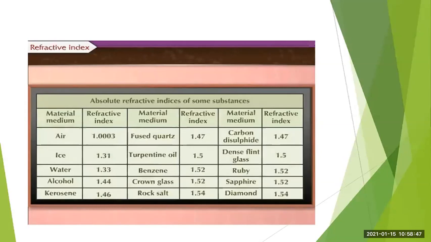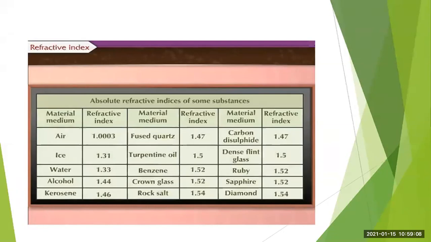Then rock salt refractive index value is 1.54. Carbon disulfide, it is 1.47. Dense flint glass, it is 1.5. Ruby, it is 1.52. Sapphire, it is 1.52. Here also you will see the value of refractive index is the same. Then diamond, it is 1.54.